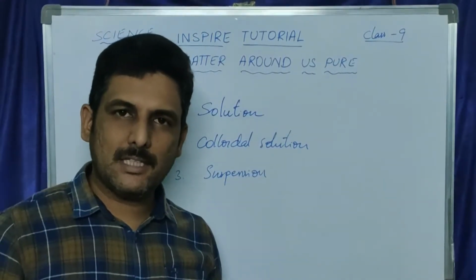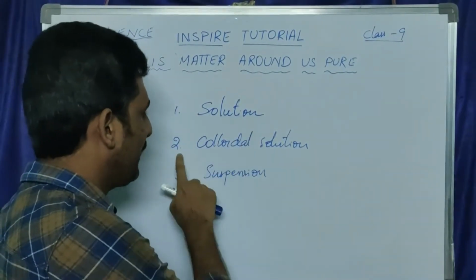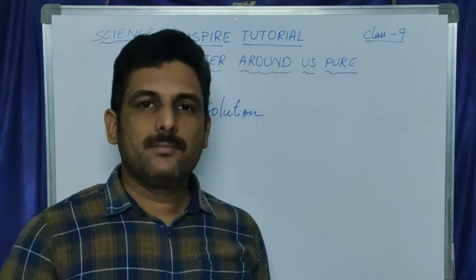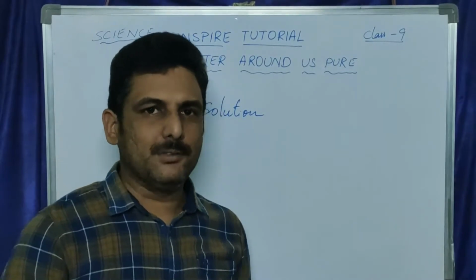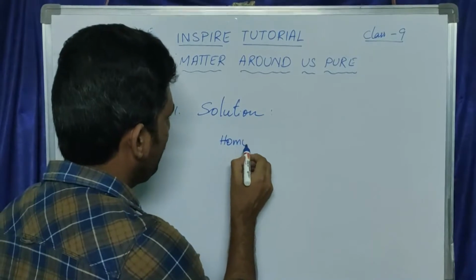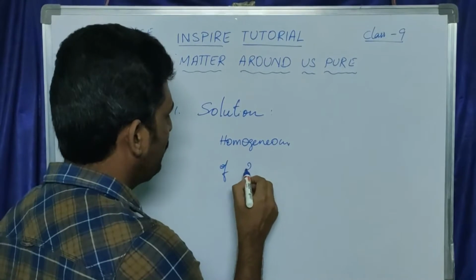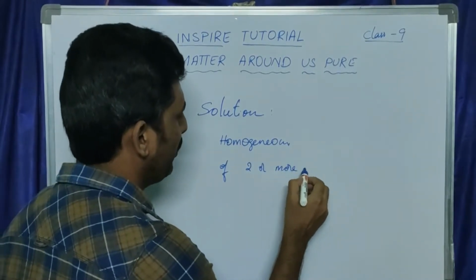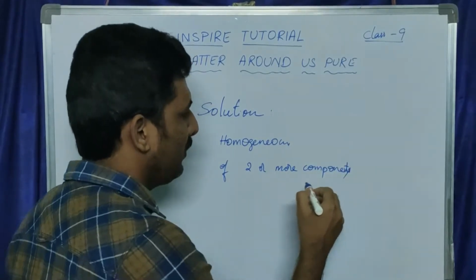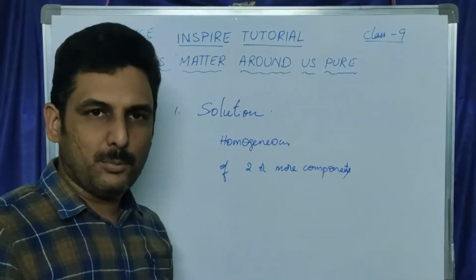Here we are going to discuss three types of mixtures. One is solution, the second is colloidal solution, and the third is suspension. Let us see what a solution is. A solution is a homogeneous mixture of two or more components.